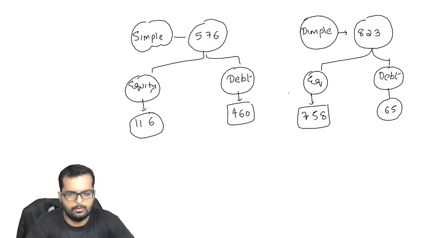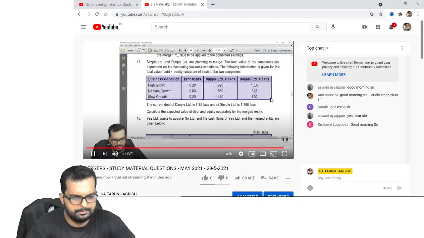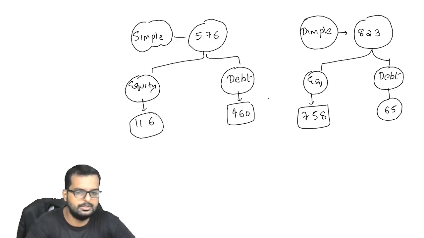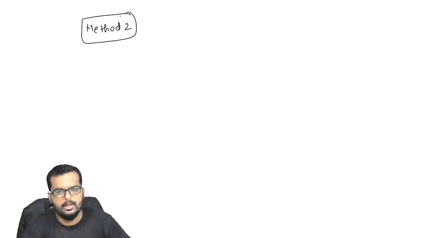Fine, friends. I believe you have all put down till here in your books now. Can I go to the next part? Friends, this is one way of solving this problem. But the institute has taken one assumption that I have not taken over here. So I will do the same problem using method 2 now. Okay. Method 2, this is a method used by ICAI. They have made things a little bit complicated.